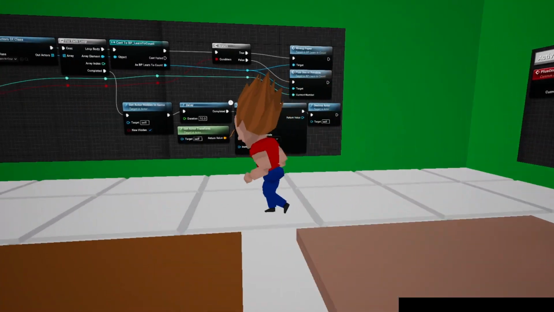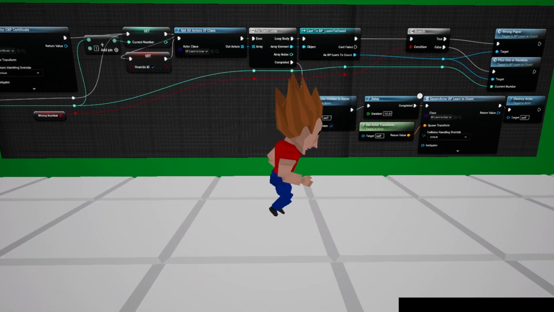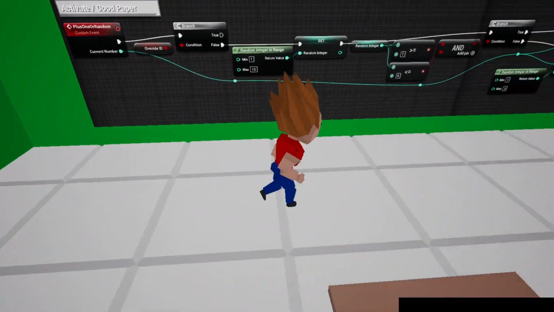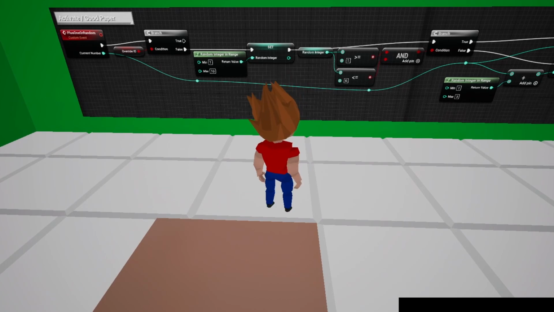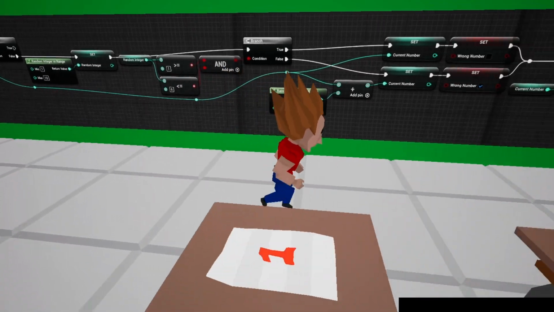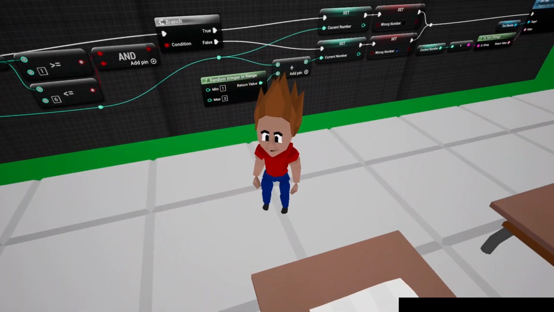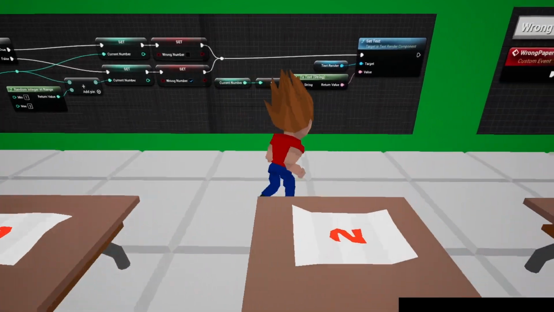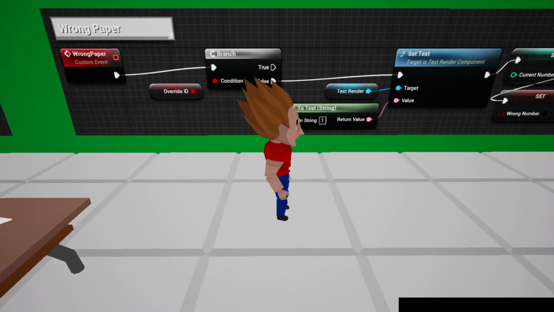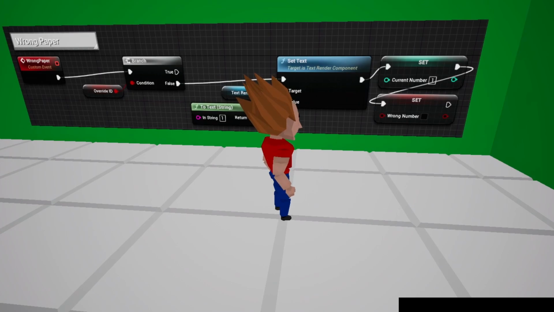What this does is basically, because you're casting to yourself, you don't want to cast to the casting actor. That's how you identify it. So if it's not the casting actor, it's going to generate a random number between 1 and 10, and then check if it's between 1 and 6. If it is, then it's the good number. Otherwise, it's a wrong number, and you add between 1 and 3 to just show it's the wrong number. And you set text. If you pick the wrong number, then it checks if it's the casting actor, and it returns all the actors to 1.